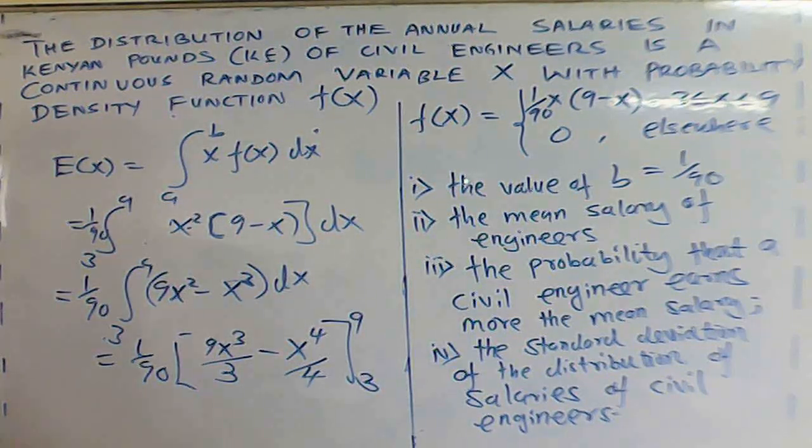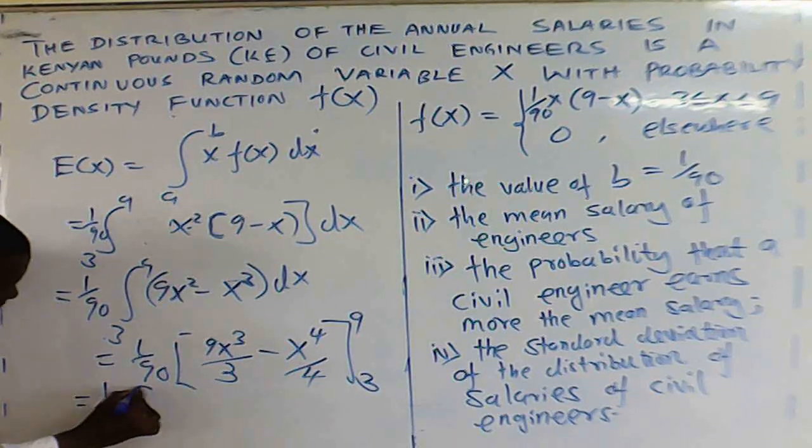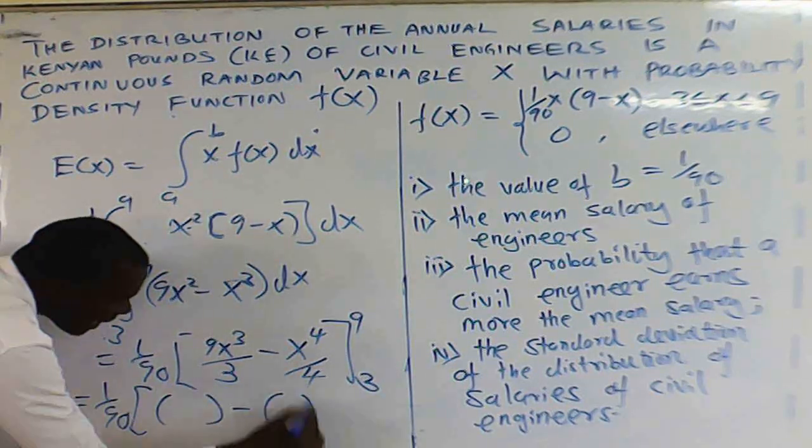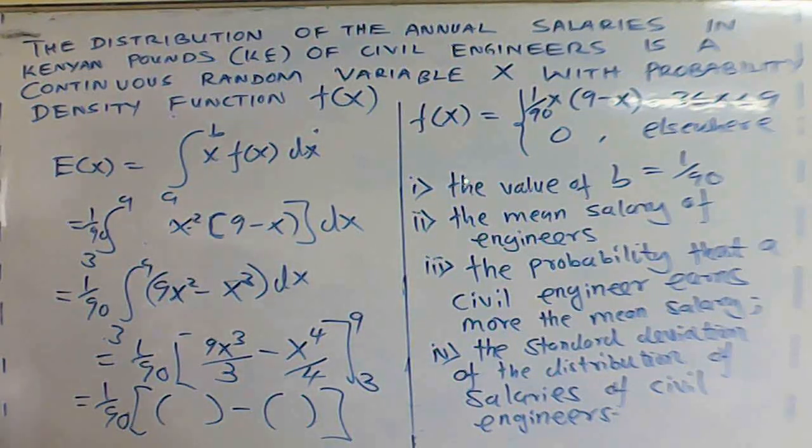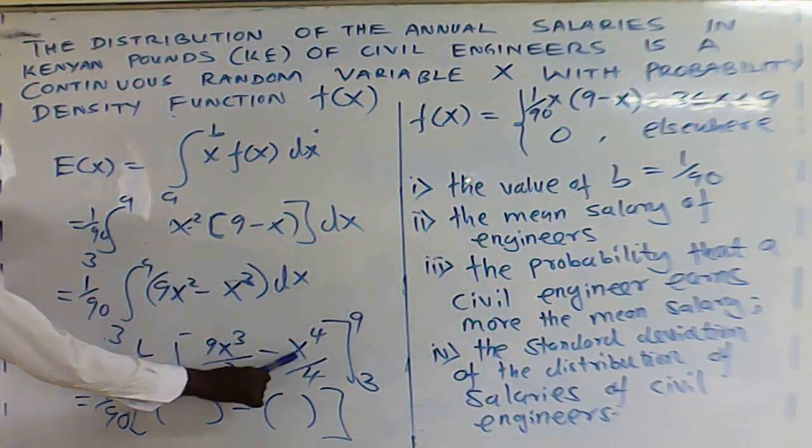Can you substitute the upper limit and the lower limit? So we have 1 over 90 into upper limit minus lower limit. What is the upper limit? 9. Put 9 where there is x.